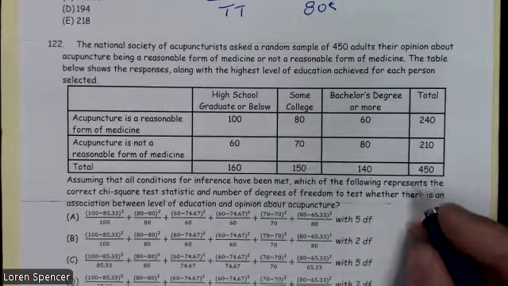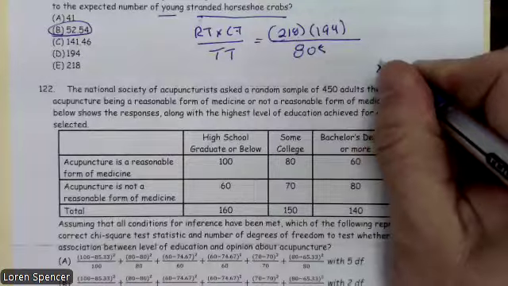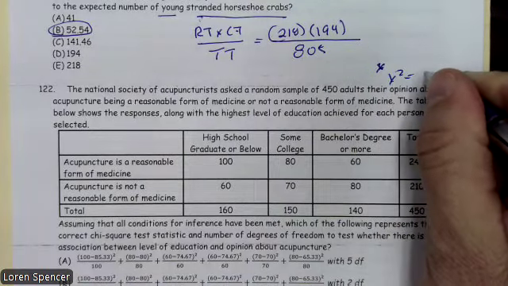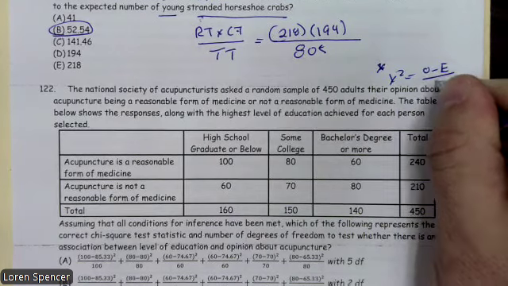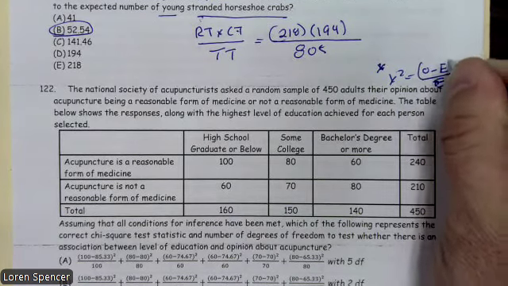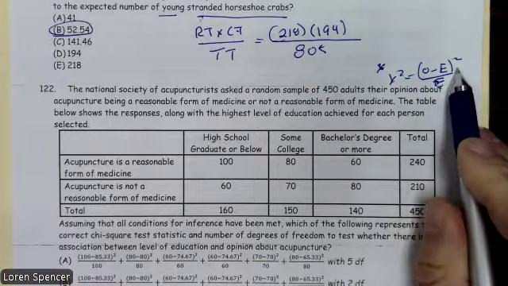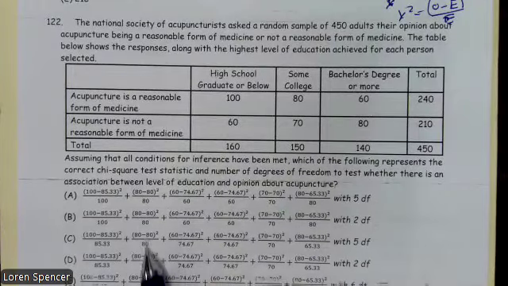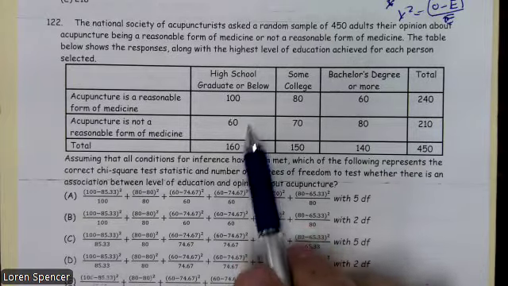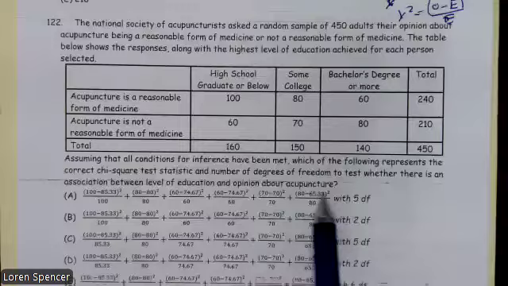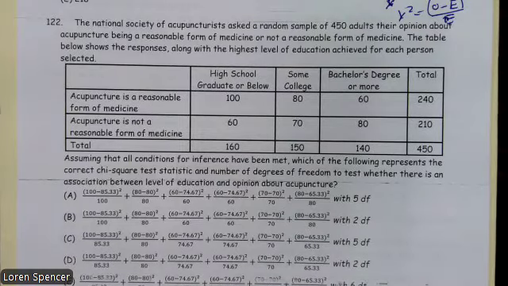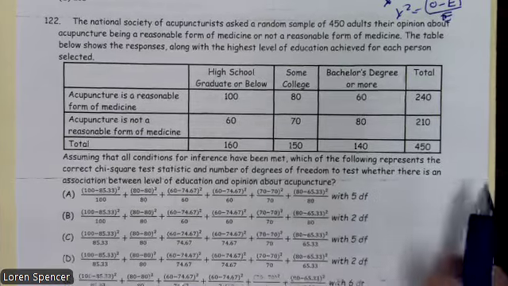Remember, the formula for chi-squared is chi-squared equals the sum of observed minus expected, squared, over the expected. So we need to have the observed as the first number, and the observed will not be in the denominator. We need to have the expected. So just looking at it real quickly, I've only glanced at it, it looks like the observed is exactly in the numerator. It may be in the denominator, but I haven't checked that out. I'm going to go ahead and talk about the degrees of freedom.